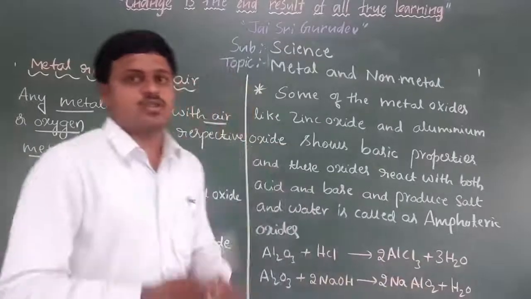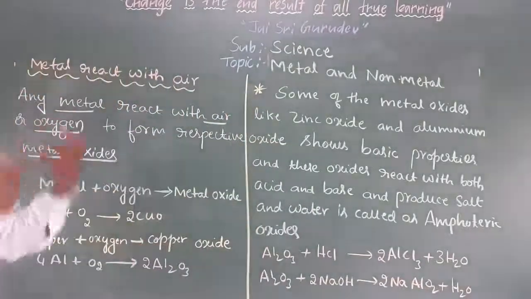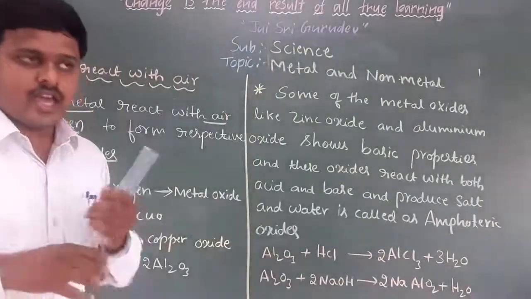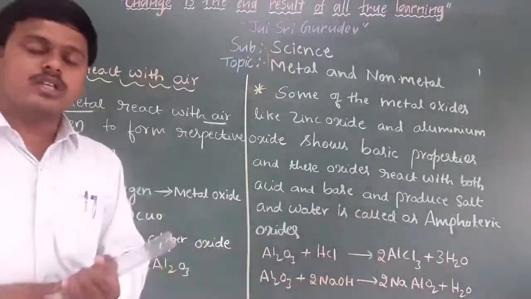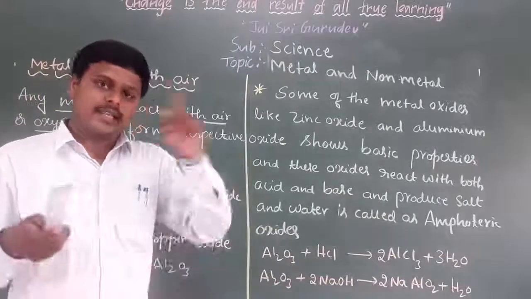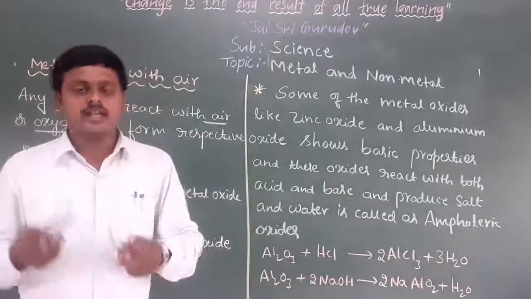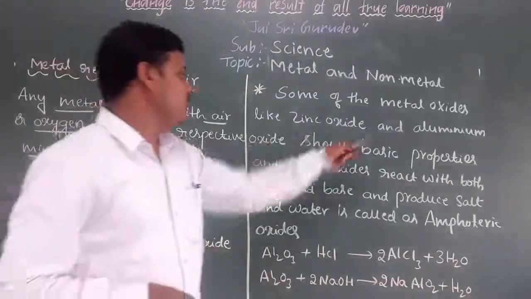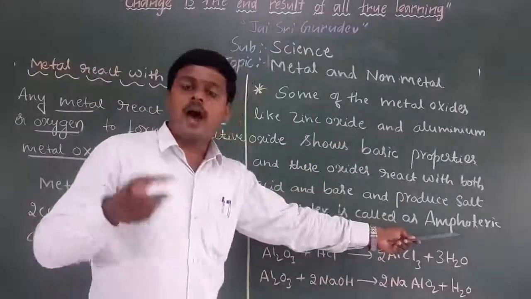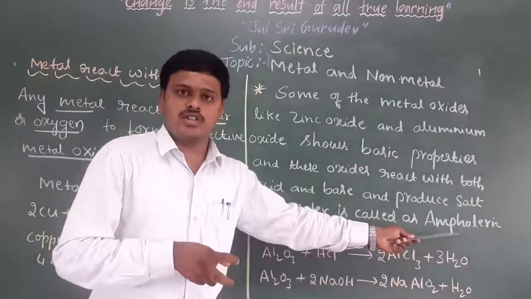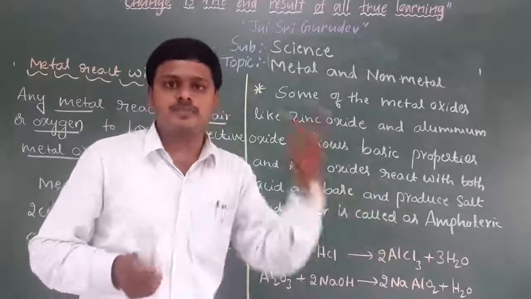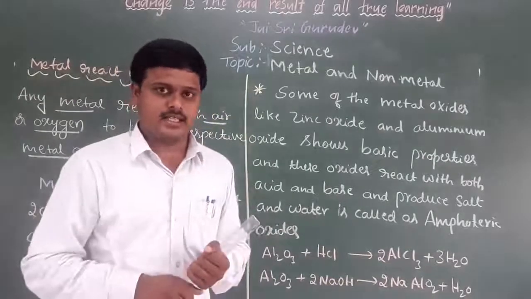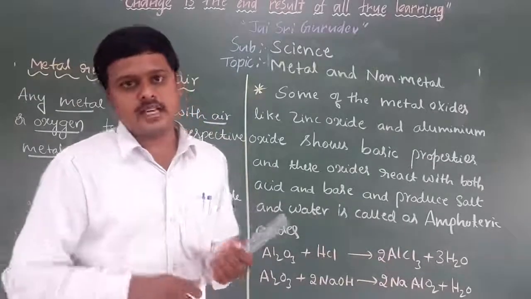Understood now? If you take any metal that reacts with oxygen, it gives the respective salt and water, except zinc oxide and aluminum oxide. Zinc oxide and aluminum oxide show amphoteric behavior. Why? Because they show both acidic characteristics and basic characteristics. I hope you understand this concept.